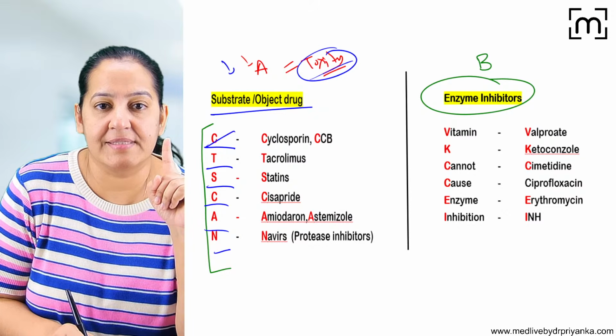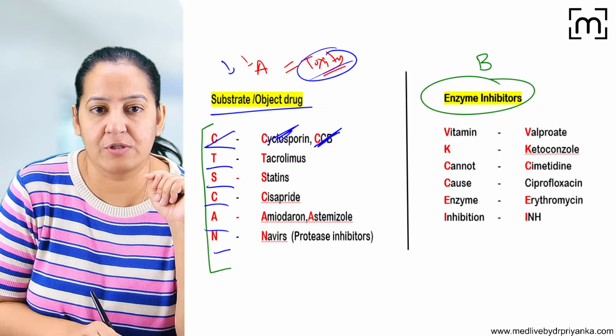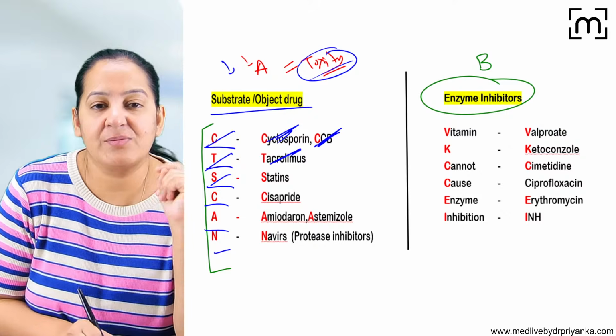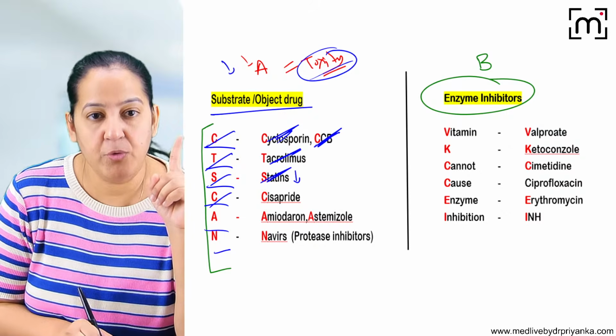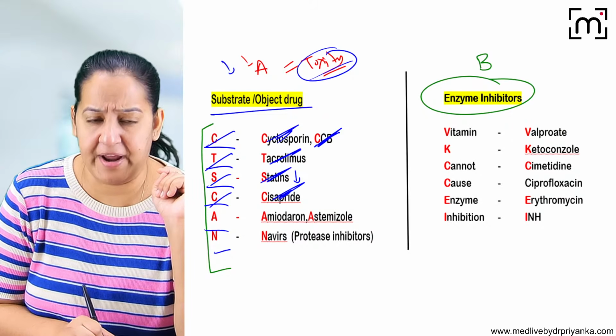C stands for two things: CCB, calcium channel blockers, and cyclosporin. T for tacrolimus. S for statins, the drugs to reduce cholesterol in the blood. One more C is there: cisapride.